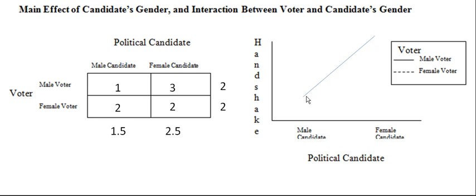When we graph our results, here we have our male voter, here we have the female voter. Notice that there's an interaction. These lines are overlapping, they're intersecting. Also, the male candidate is shaking hands on average less than the female candidate. So that's indicative of a main effect for the political candidate's gender.